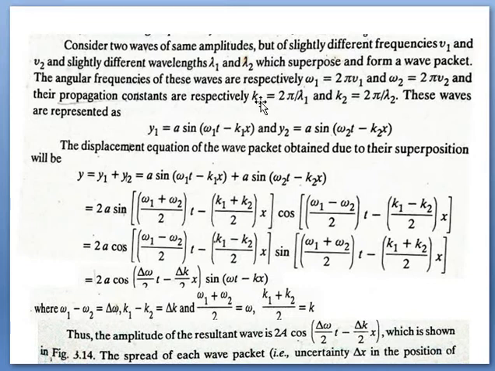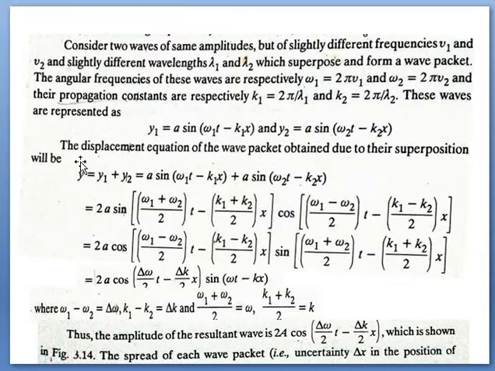The subscript 1 is kept for the first wave, and the subscript 2 for the second wave. And these are the displacement equations of both waves, where A represents the maximum amplitude. Both have the same maximum amplitude, it is a constant, and sine omega 1 t minus k1 x, similarly for the second.